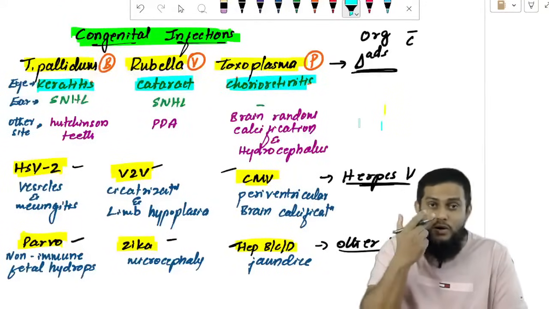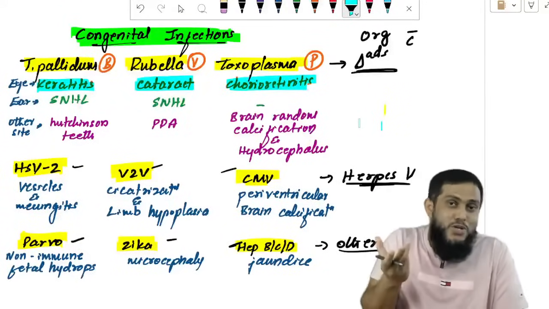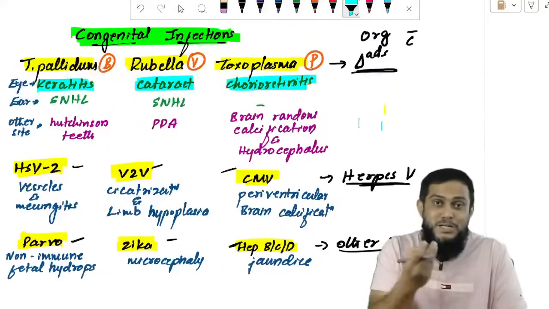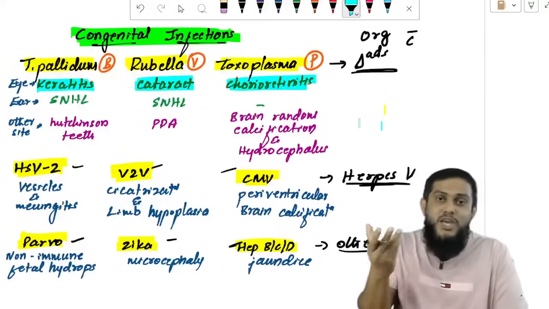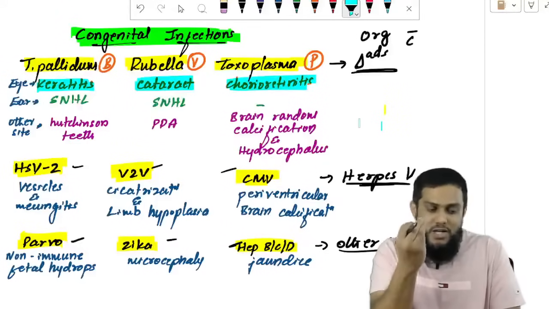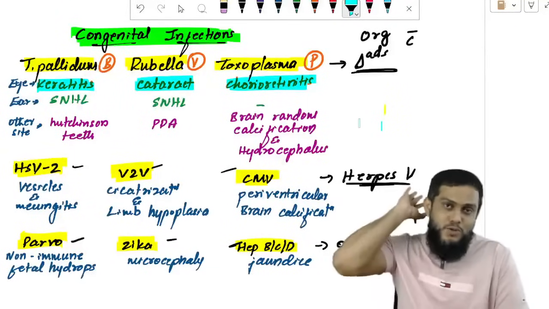In front of the eye, cornea. Middle of the eye, lens. Back side of the eye, chorion and retina. So in front of the eye, keratitis. Middle of the eye, cataract. And back side of the eye, chorioretinitis. Just keep bacteria in front, virus in the middle, and parasite at the back.